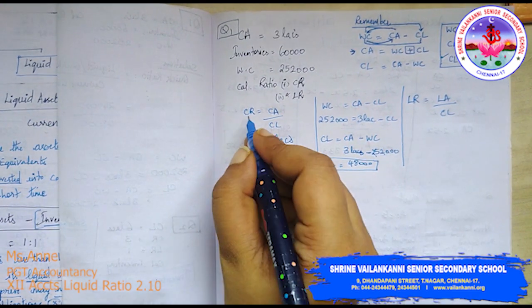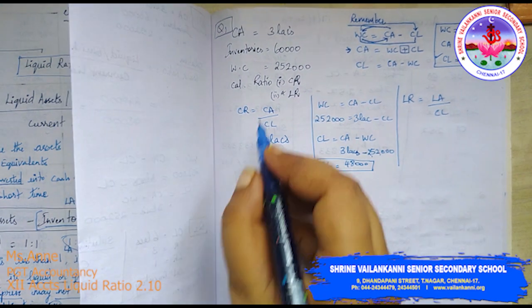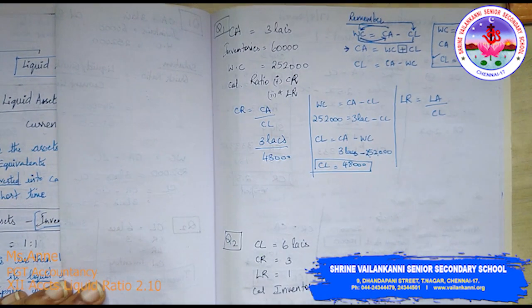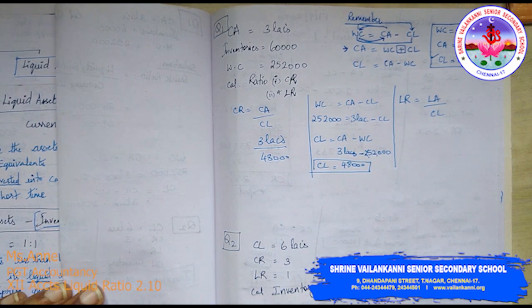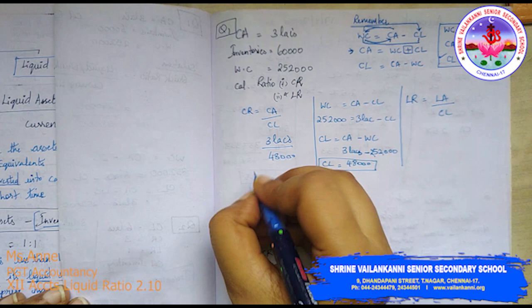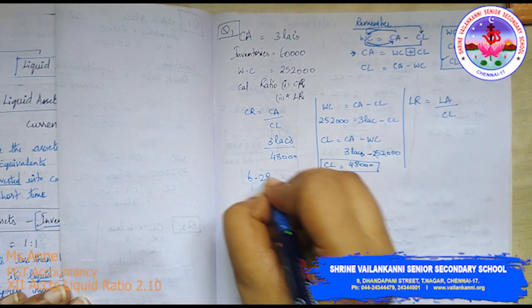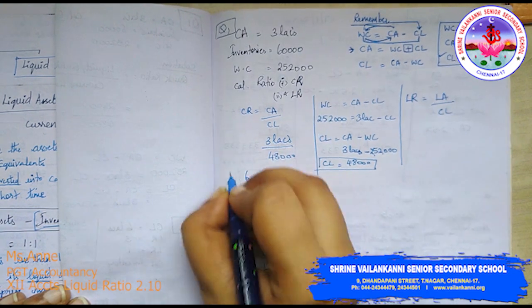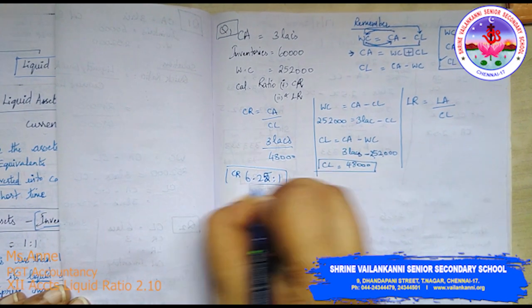So now we can find the current ratio, because we have current asset divided by current liability 48,000. So 3 lakhs divided by 48,000, we get 6.25. This is our current ratio.